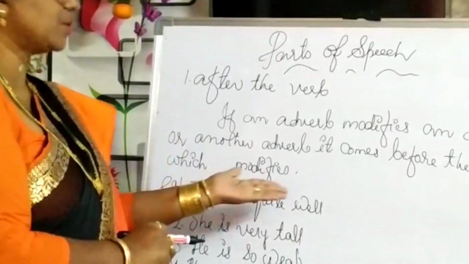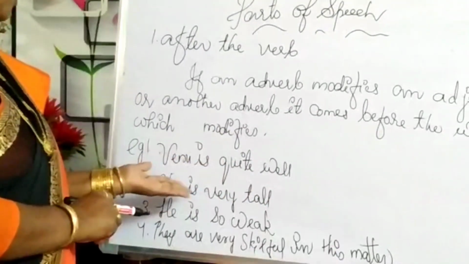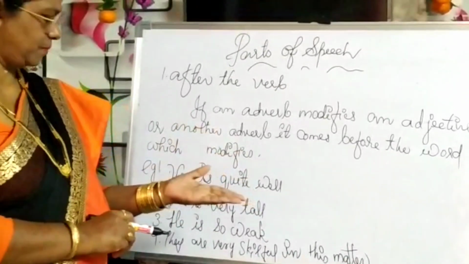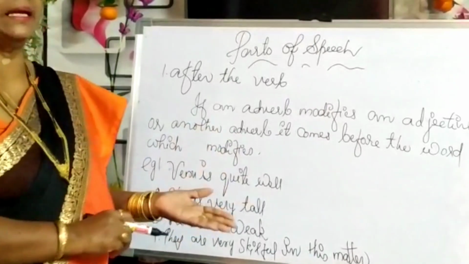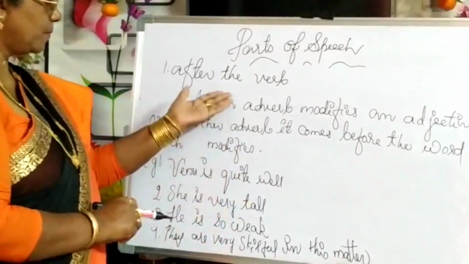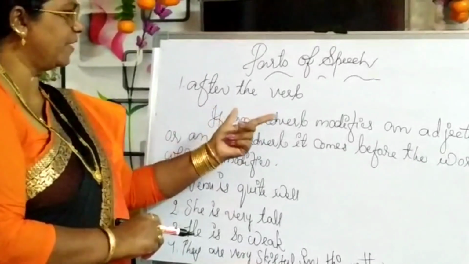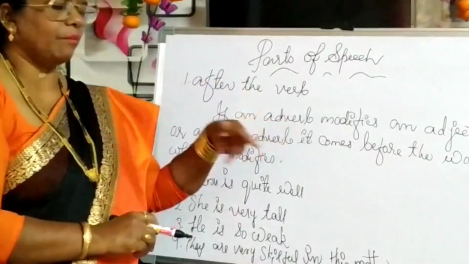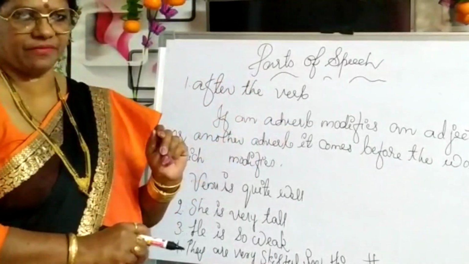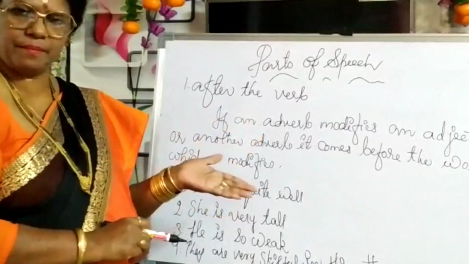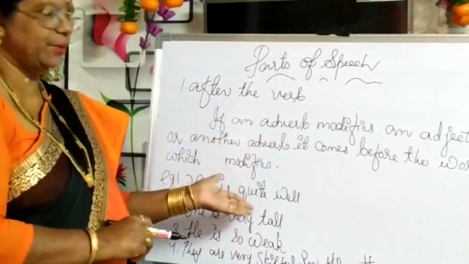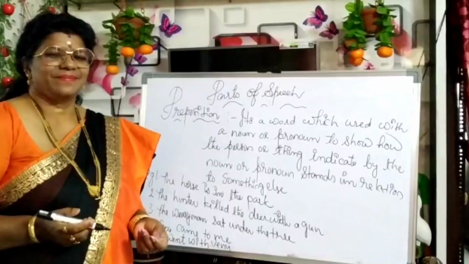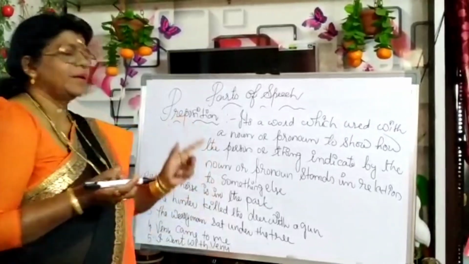Example, Venu is quite well. She is very tall. He is so weak. They are very skillful in this matter. This all shows that it modifies an adjective or another adverb, and it comes before the word which it modifies. So whenever you come across like that, you have to put in your effort to see properly and do it. Okay?